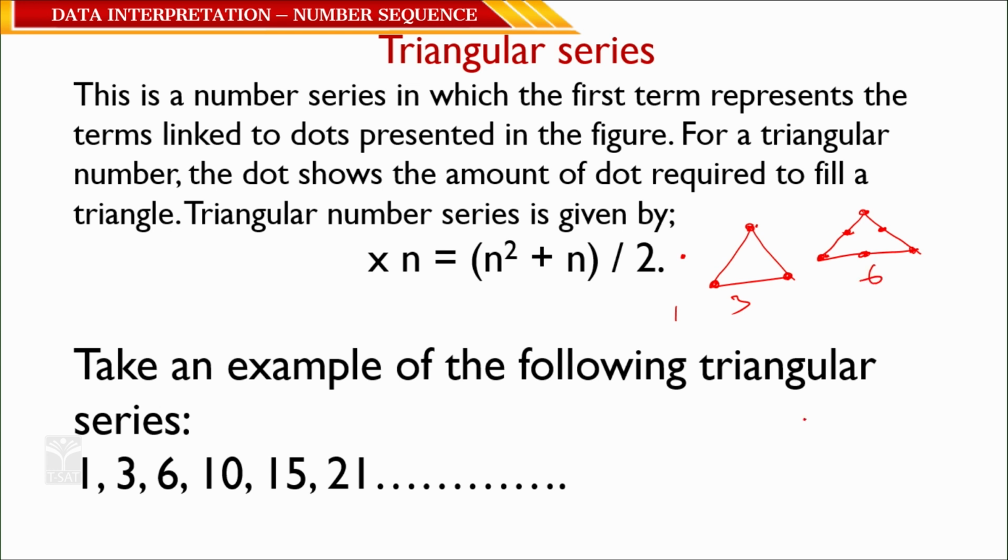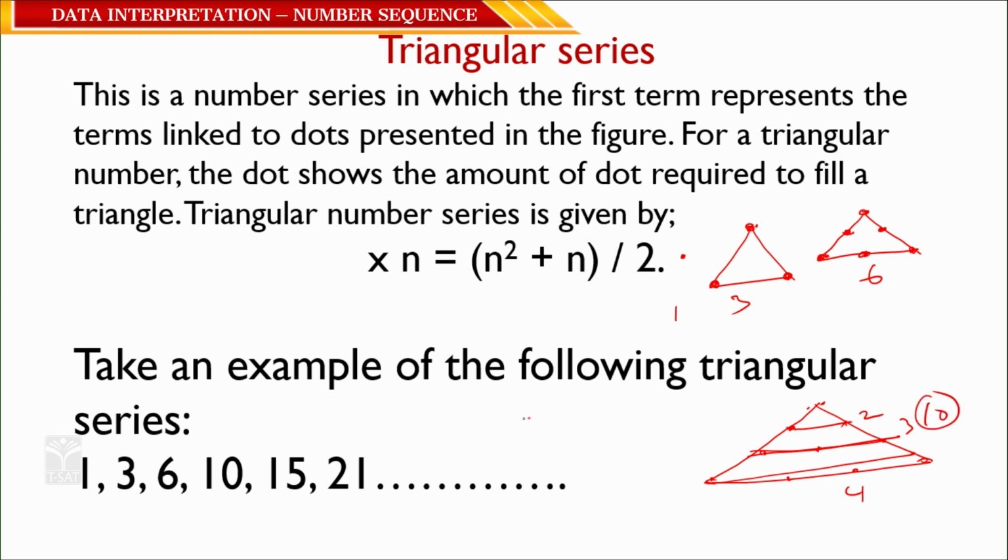For example, if you take a bigger one, we take 2, 3, now we take 4. Now join all of this. A triangle is formed or not? Triangle formed. So how many dots are used here? 4, here 3, here 2, here 1. 4 plus 3 is 7, 7 plus 2 is 9, 9 plus 1 is 10, correct.